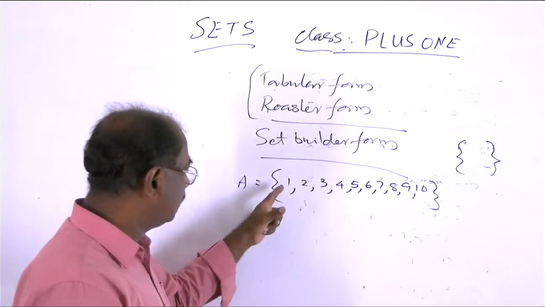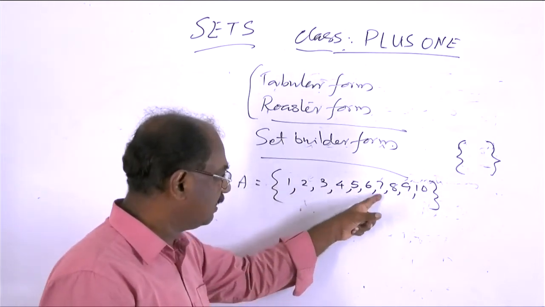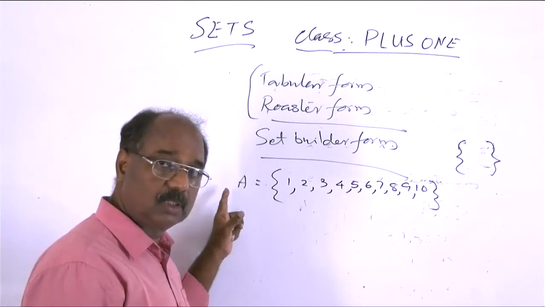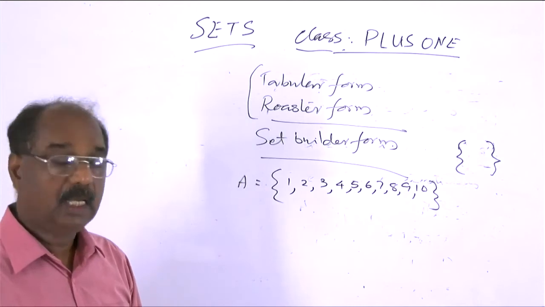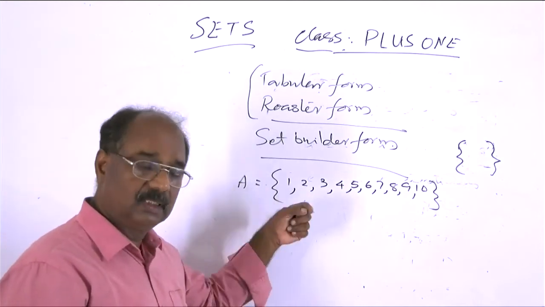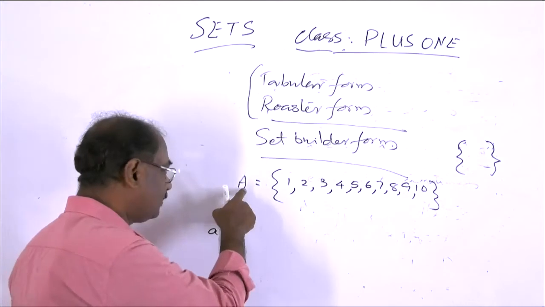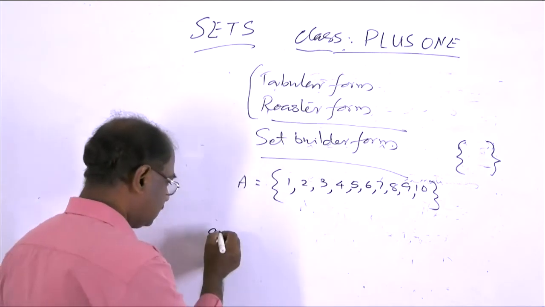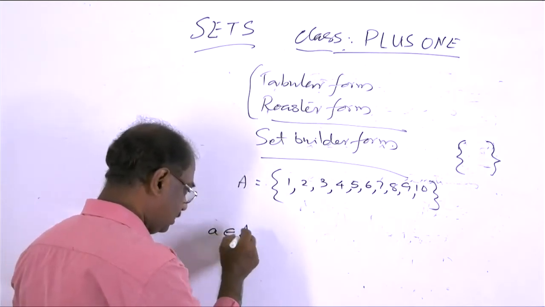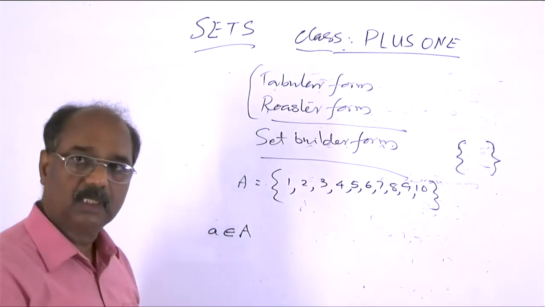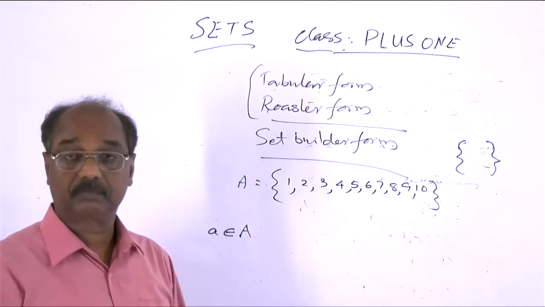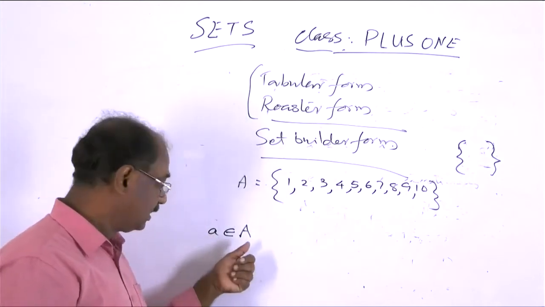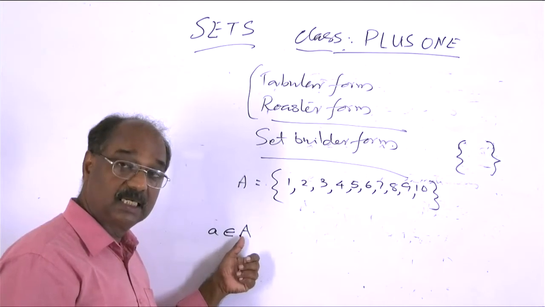And now we see that these 1, 2, 3, 4, 5, 6, 7, 8, 9, 10 are members of this A, or objects of the set A, or elements of the set A. And if a is an element of this set A, symbolically it is denoted by this symbol, the Greek letter epsilon. This symbol says this element a is an object in this collection capital A.